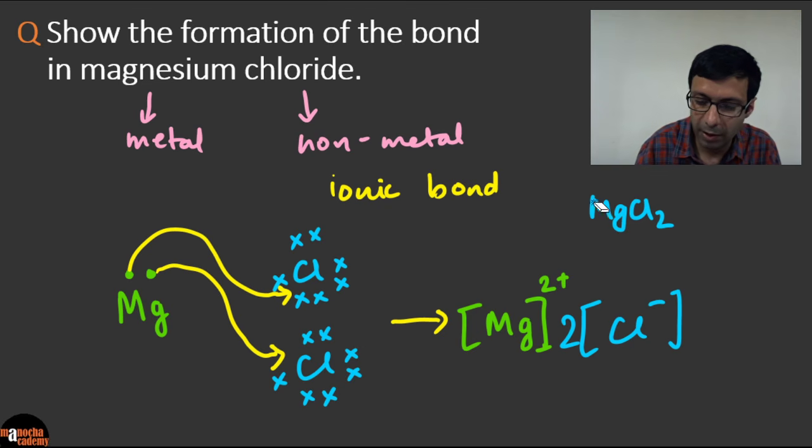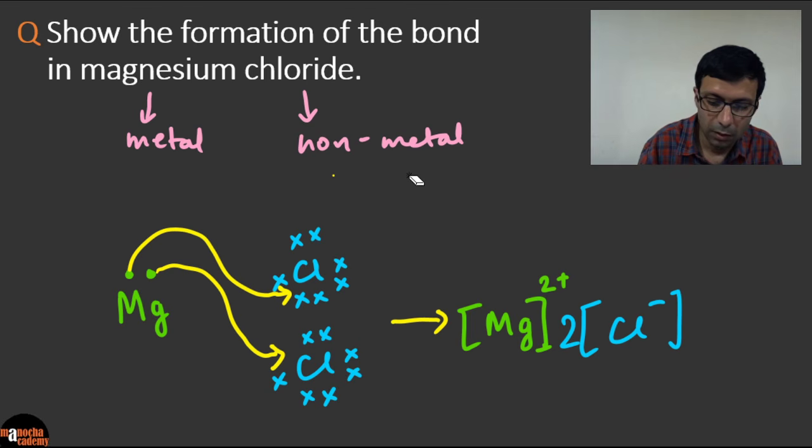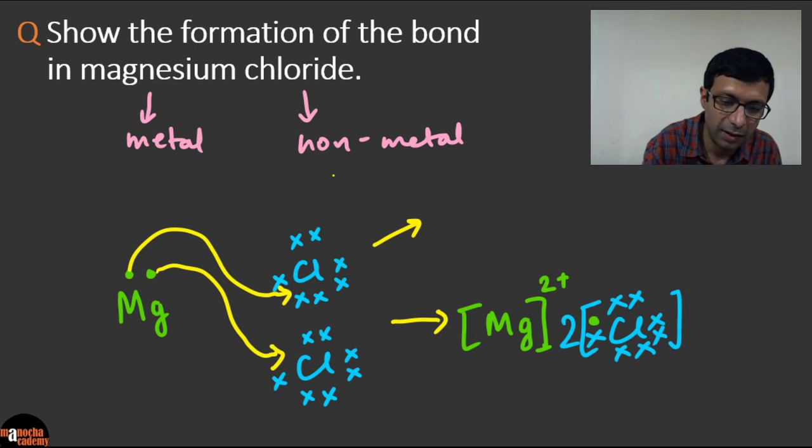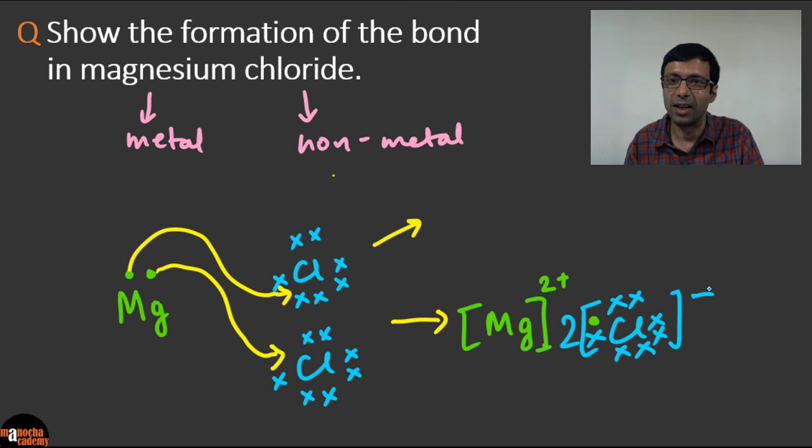So let me erase this. Before you show the final answer, what you can show here is magnesium loses the 2 electrons, right? Or we can draw it here itself. So since magnesium has lost the 2 electrons, let's go ahead and draw these, and this electron is going to come in here, right? Okay. And this is the chlorine minus. Let's pull out the minus so that it's not confusing. And this is going to be your answer, right? So magnesium loses the 2 electrons, and this is what it becomes, and this is MgCl2.